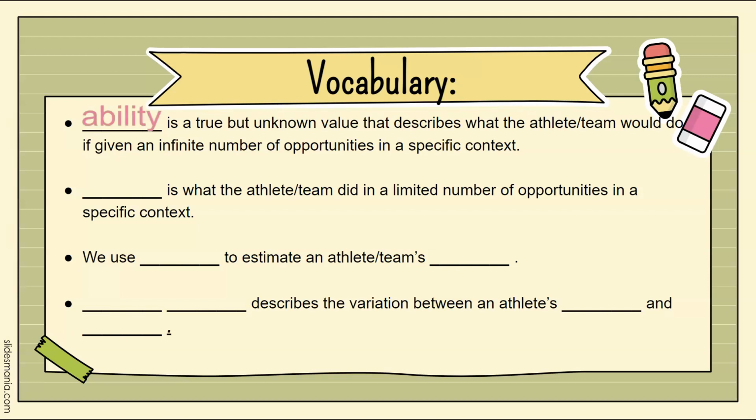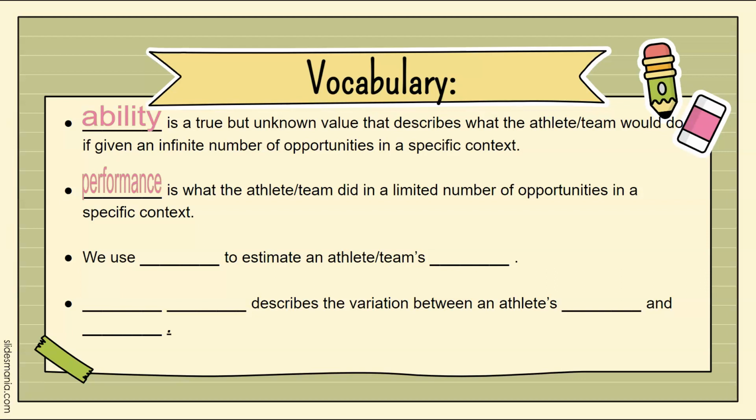Ability is a true but unknown value that describes the athlete or team, what the athlete or team would do if given an infinite number of opportunities in a specific context. So an ability is what can be done. A performance is what the athlete or team did in a limited number of opportunities in a specific context.